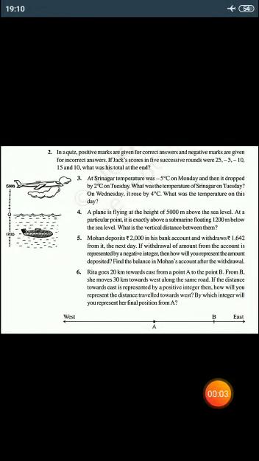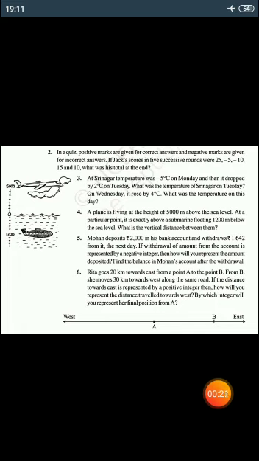Hello everyone. In the previous video we started exercise 1.1 and did question number 1. With the same exercise we will continue with question number 2. In a quiz, positive marks are given for correct answers and negative marks are given for incorrect answers.